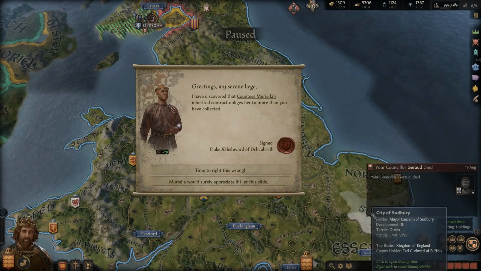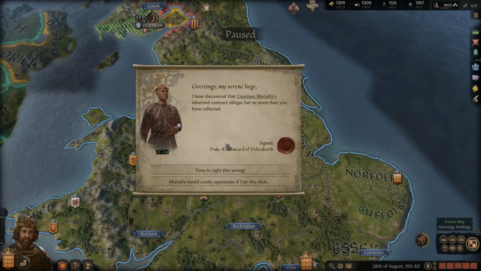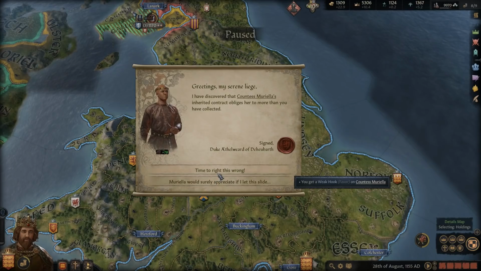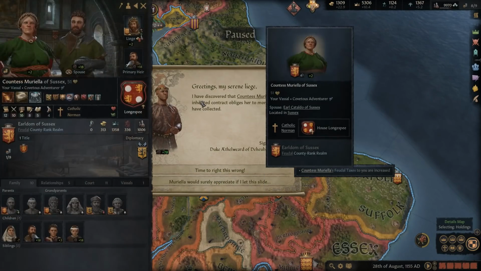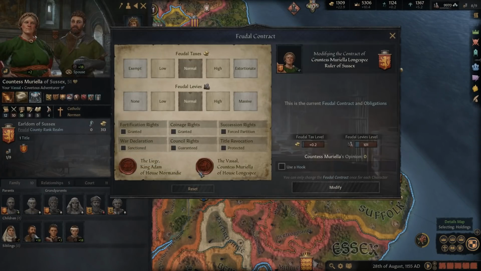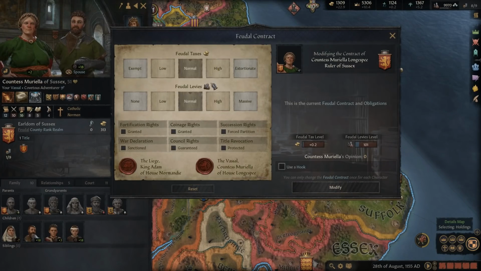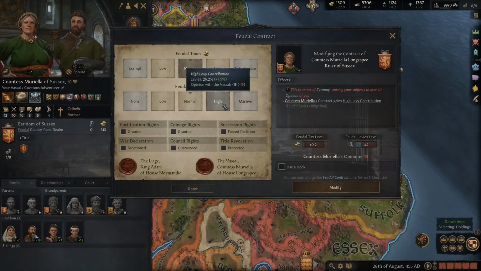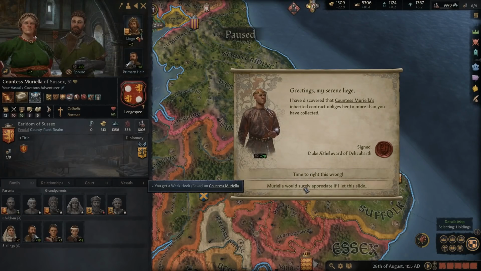And our counselor died. Which one was this? I think that was our spy master. I have discovered that the Countess inherited... Okay, so we have this event here again, and we can get increased taxes with her. So the Countess of Sussex. Let's take a look and see what she has here. She doesn't have anything. So yeah, we could go for either. I really prefer the levies, honestly, though, over the money. So yeah, I think we'll just do the hook here.